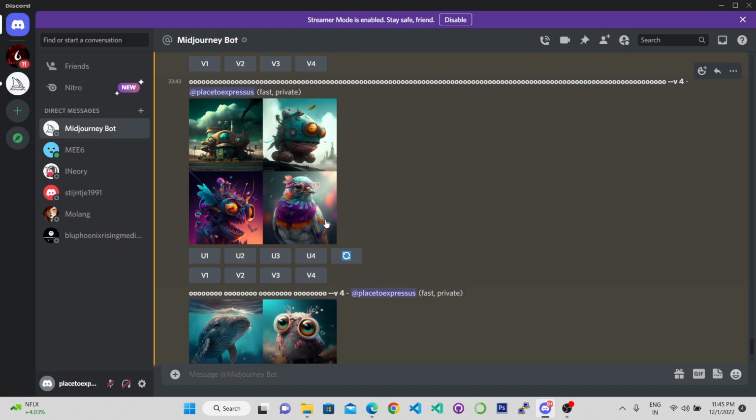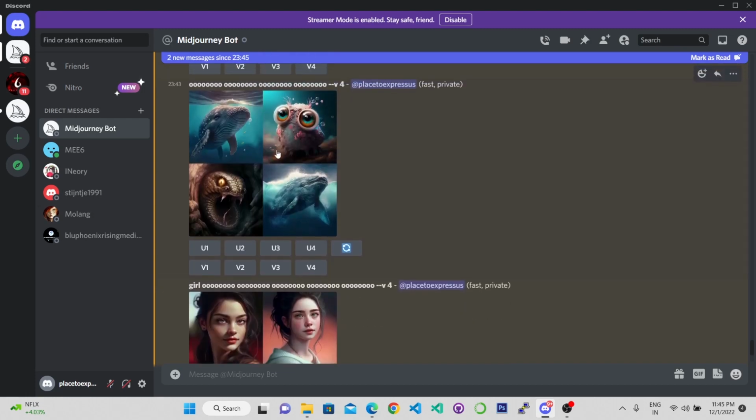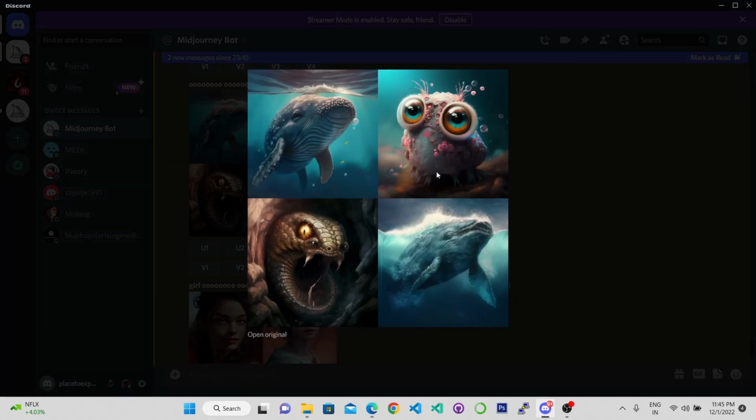So you can just keep on exploring. I'm liking this one and this one, so I'm definitely going to upscale these. And now you can see when I used 8 O's and just a combination of 4, this is not owl this time, this is some sea kind of animal, but big round eyes. This maybe looks like a whale, but maybe it took some inspiration from dolphin or something. Again, this is clearly a whale. I don't know why it is appearing, maybe because of ocean, O.